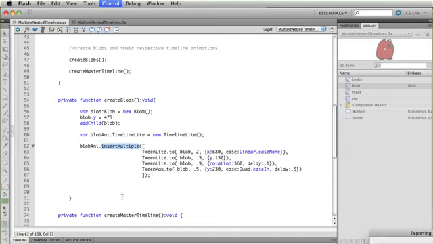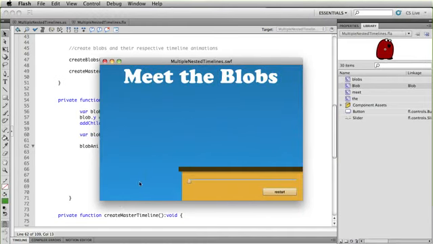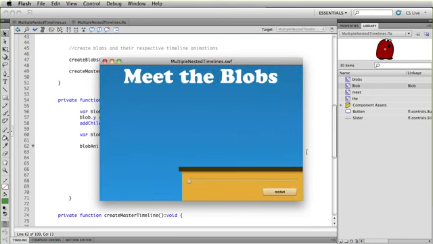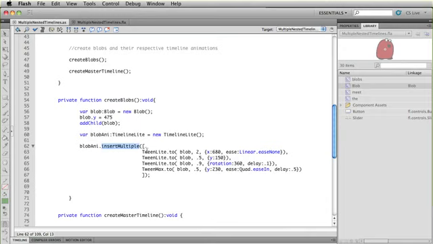Now, if you notice again in this animation, a lot is happening to this blob. He's moving up, he's moving to the right, he's spinning, and he's also moving down. So a lot of things are happening, and they're overlapping. So I'm using insertMultiple to add 4 tweens for that entire animation, and they're all sort of happening at the same time. So the first thing we have is this one tween that's 2 seconds long that moves him just from left to right. We're also creating a tween that moves him up for half a second to a y of 150. And then we have a longer tween that's taking care of the rotation, but the rotation doesn't start until 0.1 seconds after those previous two tweens happen.